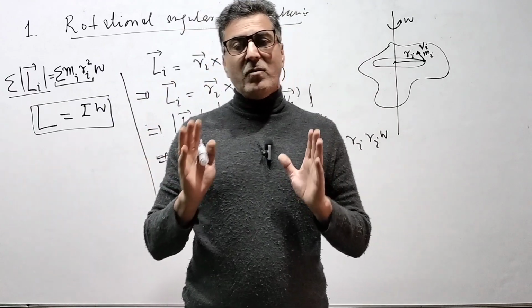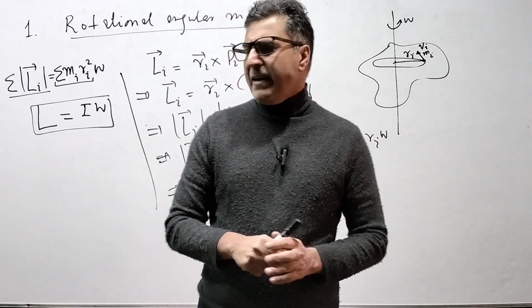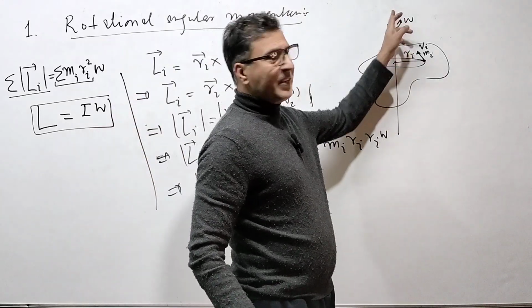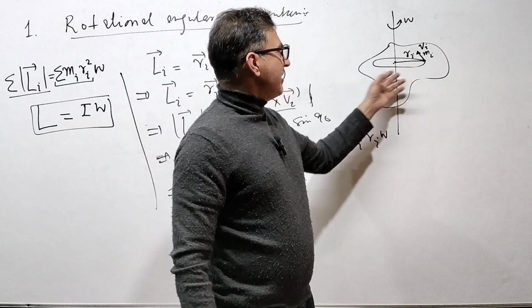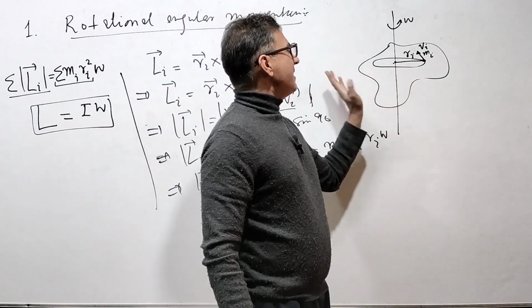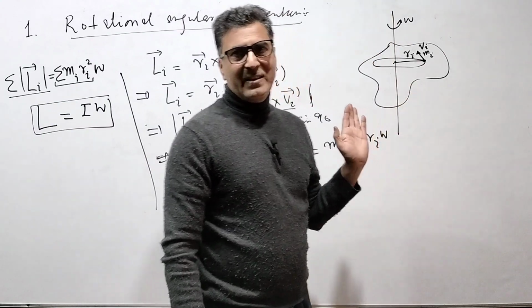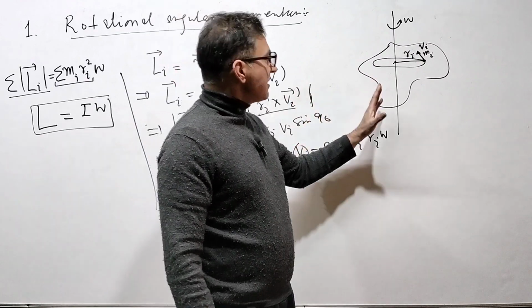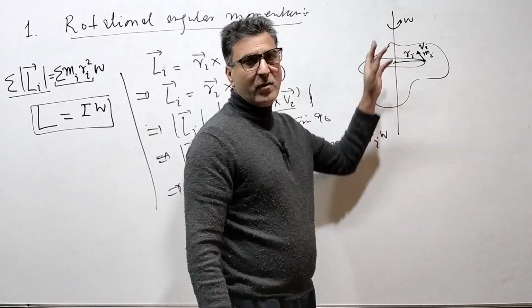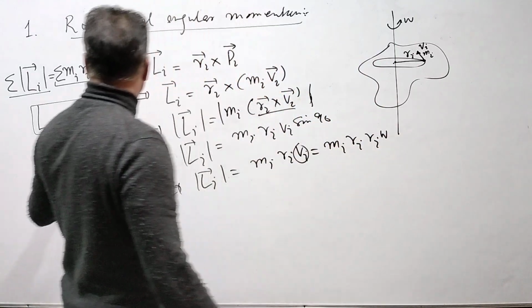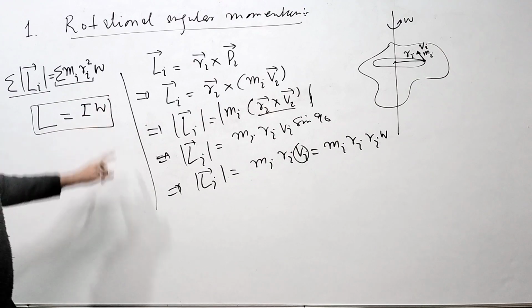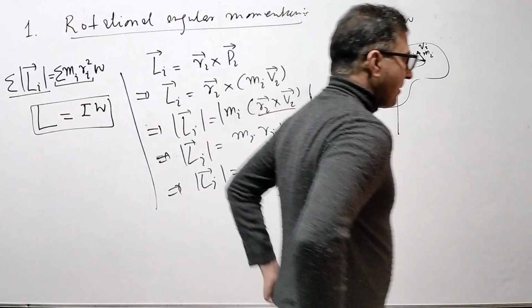And you are finding the angular momentum about that axis, and the direction of the angular momentum is the same as the direction of the angular velocity in a simple case. In this case, the angular momentum has the same direction as the angular velocity, but that is not the general case. In a special case, the angular momentum and angular velocity have the same direction. L and omega have the same direction, right? Okay, this is one part.